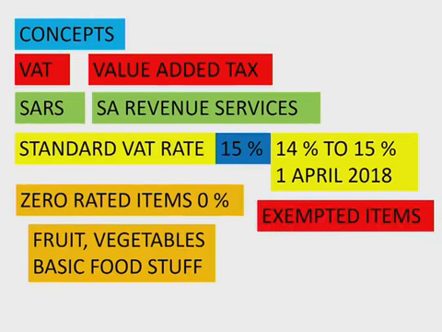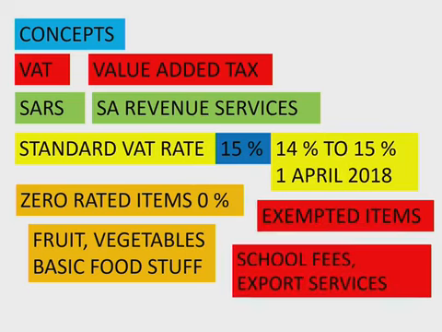Right, then something else that we're also dealing with, it's called an exempted item. Okay? The difference between the exempted item normally and the zero-rated, the zero-rated you can touch, you can see. But an example of exempted items are school fees and transport services, the export services. We are not allowed to charge VAT on these items. Okay, that is just a few concepts. So let's just move on.